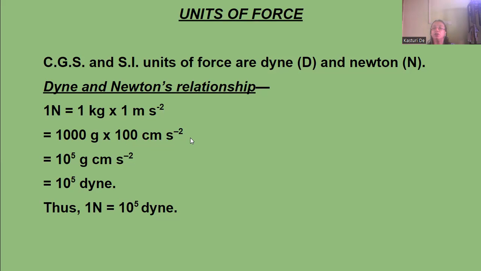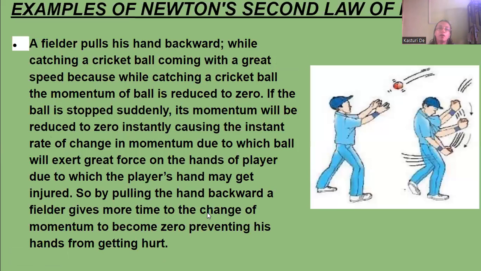So we can write 10 to the power 3 and 10 to the power 2, that is 10 to the power 5 grams centimeter per second square, or you can say 10 to the power 5 dyne. So 1 dyne is equal to 1 gram into centimeter per second square. So 1 Newton is equal to 10 to the power 5 dyne.